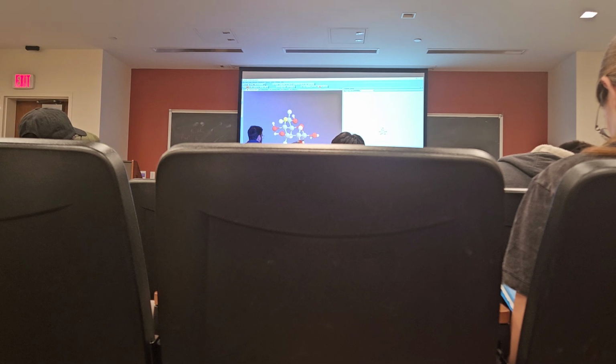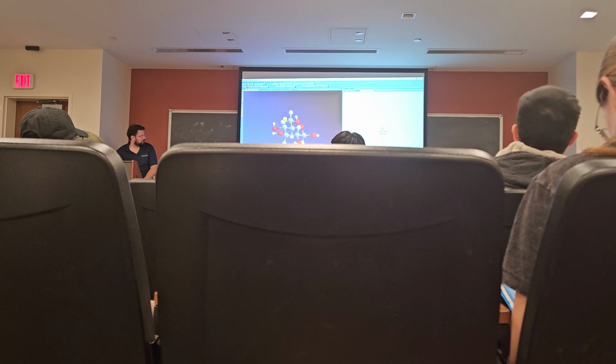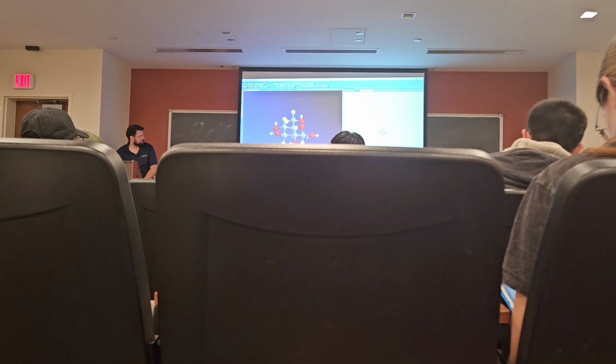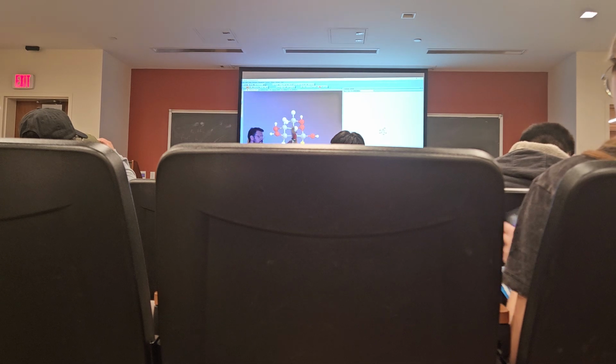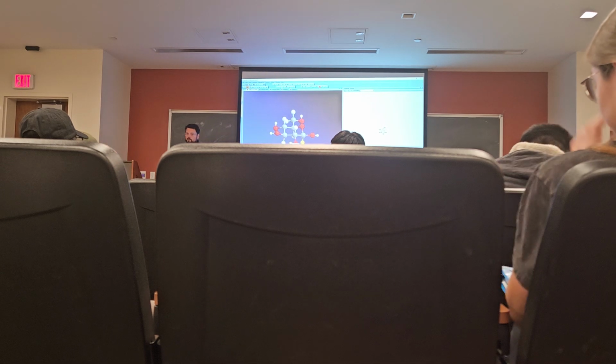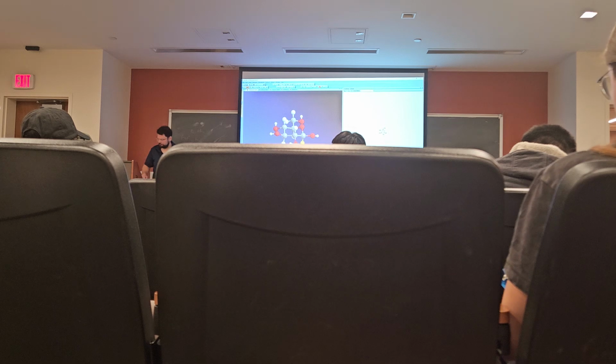Now, if we had alpha glucose, what would happen? Well, now we would switch the positions of this hydrogen and this hydroxyl. So this hydrogen would now be a hydroxyl, which puts it much closer to this hydroxyl. So that's less preferred than here, where it's just off in the middle of nowhere in the equatorial position.